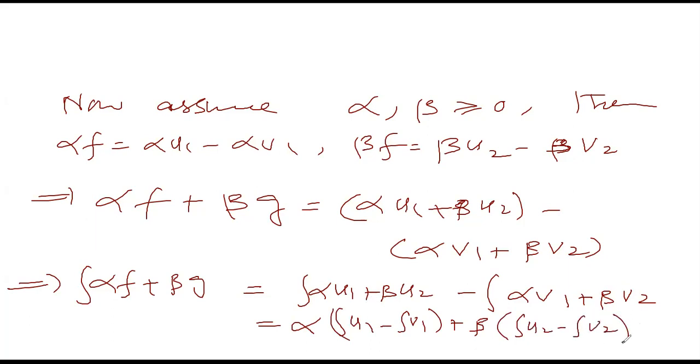You can easily verify this, and this is equal to alpha times the integral of f plus beta times the integral of g. So that proves this theorem.